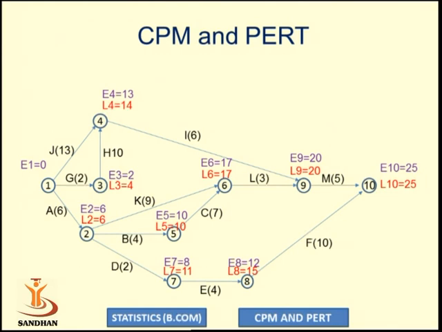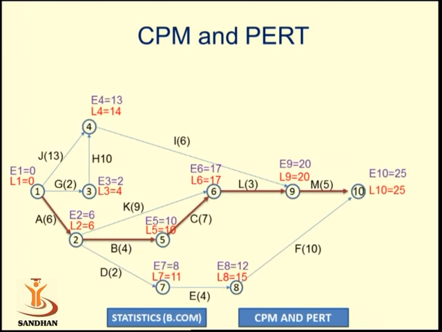Again we will go to event number 1. Event number 1 is also a burst event. So L3 minus the duration of activity G, 4 minus 2, and L2 minus the duration of activity A, that is 6 minus 6 is 0. So L1 is considered as 0. In this way we have to complete the backward pass method.